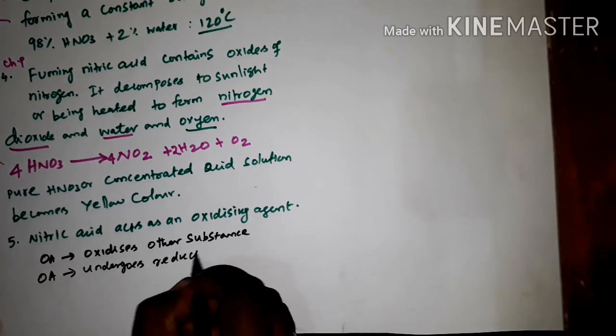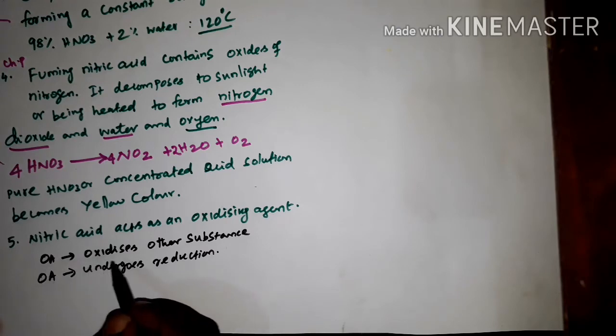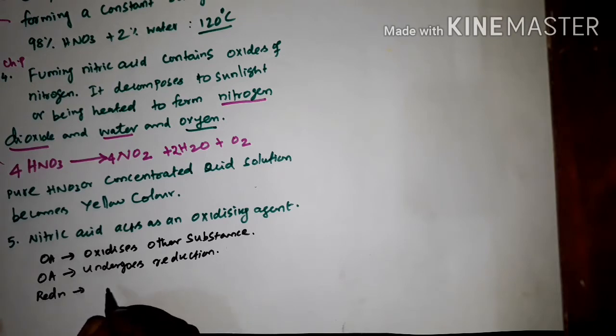Clear? This point is very important. Oxidizing agent means it oxidizes other substances, so the oxidizing agent undergoes reduction. What is reduction? Reduction is the gain of electrons.